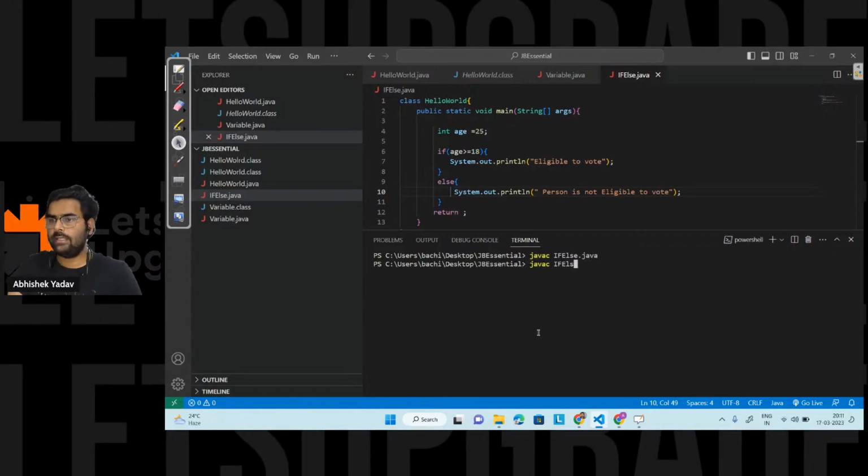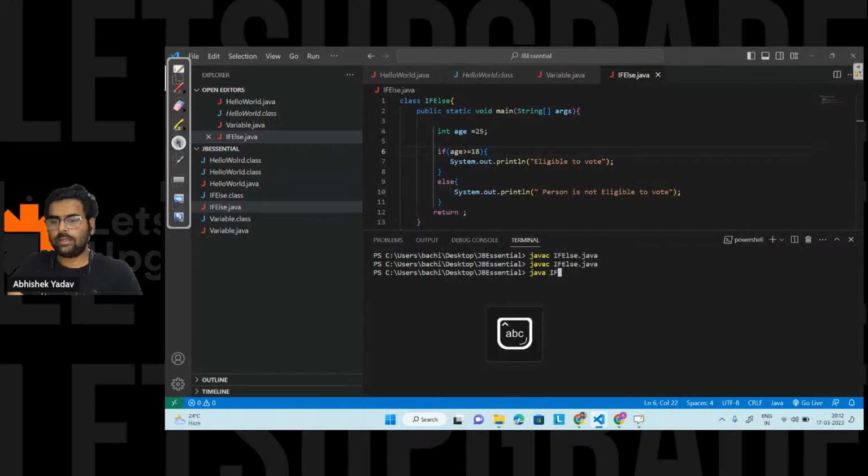In order to run the code, I have to use java and after that the name of the class. Let's change the name of the class here to IfElse, here and here. Let's compile again and run it.